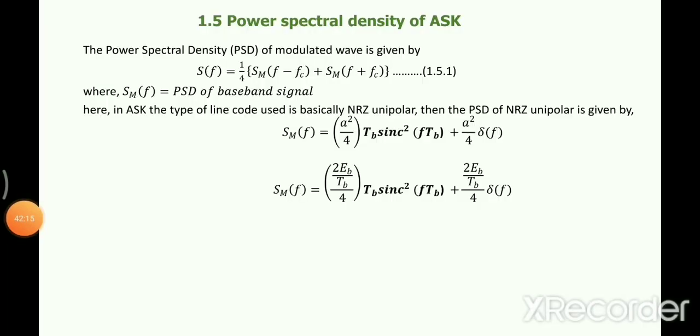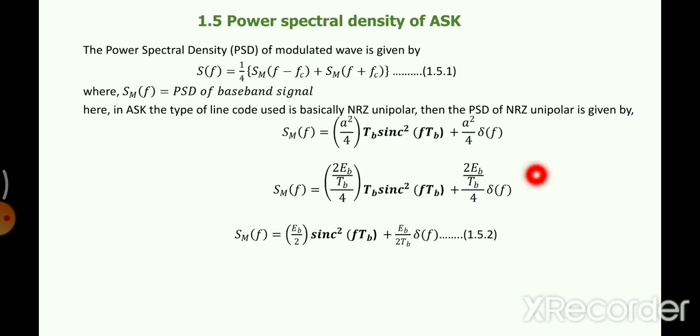In place of amplitude, you can just replace it with the relation with energy and time period, this. And this is S_M(f). You need S_M(f minus fc) and S_M(f plus fc), so you can write a collective equation like this. The 2 and 2 will get cancelled, TB and TB will get cancelled, and you will end up getting this equation.